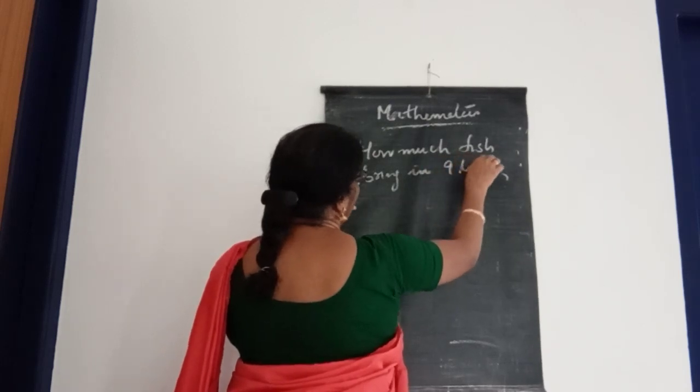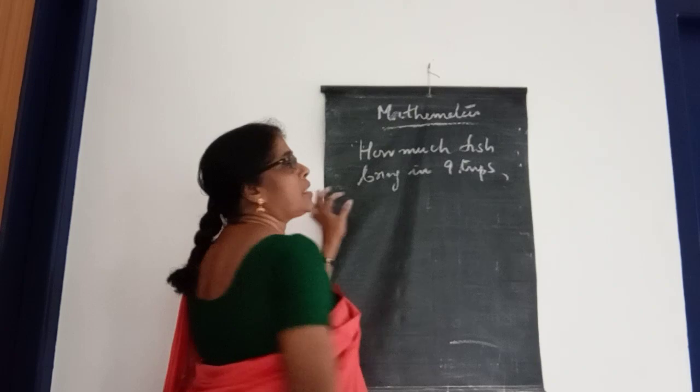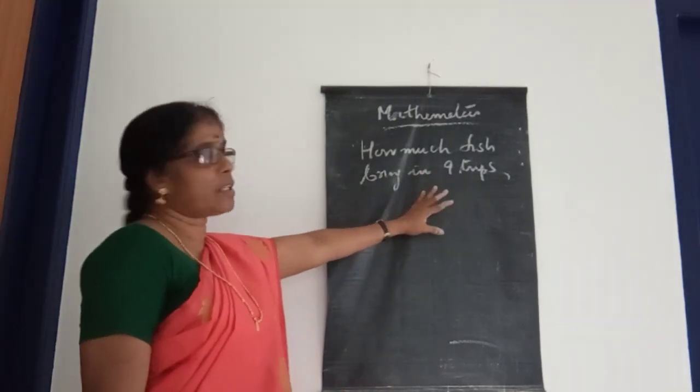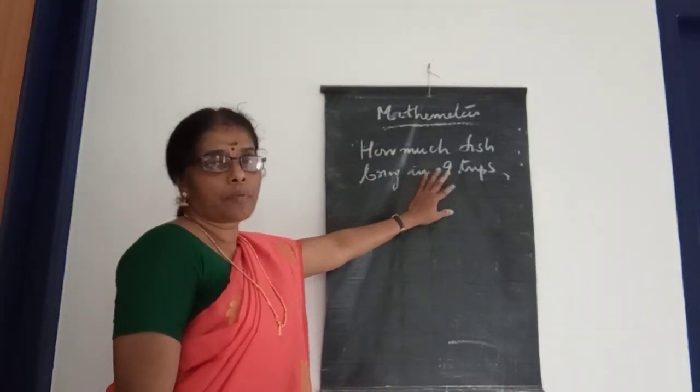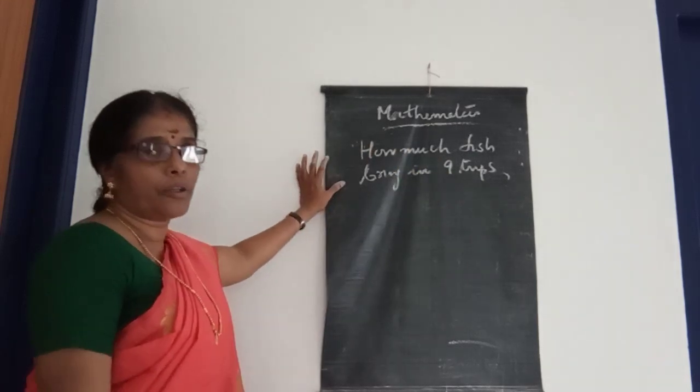Same question, children. Instead of 7 trips, you want to find out 9 trips.